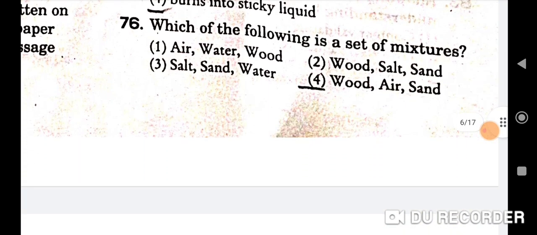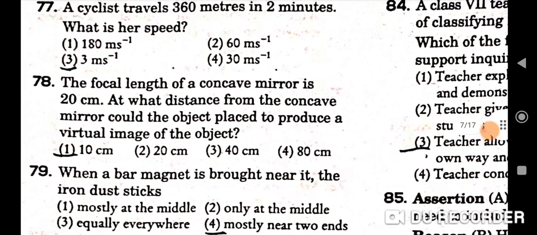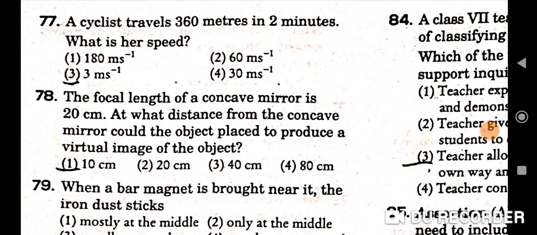Next question, which of the following is a set of mixtures? So wood, air and sand. Fourth will be the correct option. Next question, 77th question of ours, a cyclist travels 360 meters in 2 minutes. What is the speed? Correct option is 3 meters per second. Third one will be the correct option.